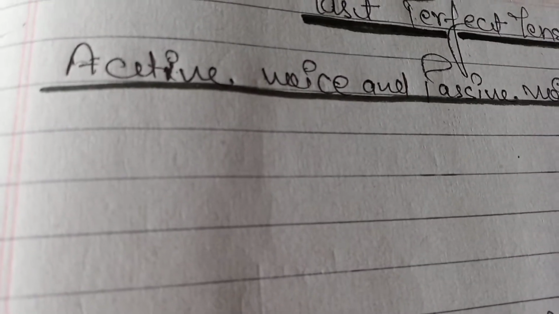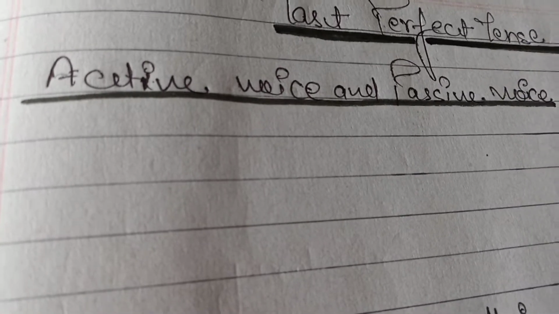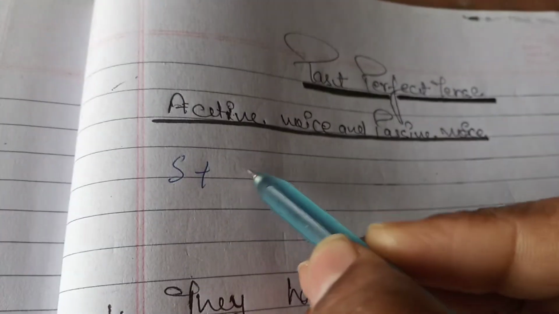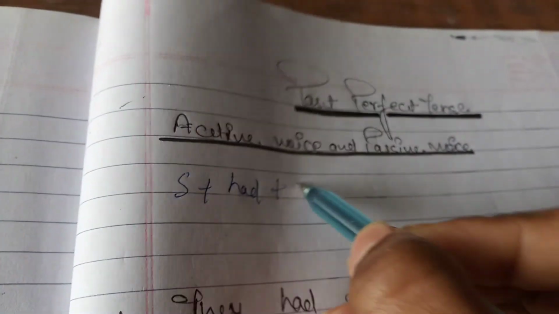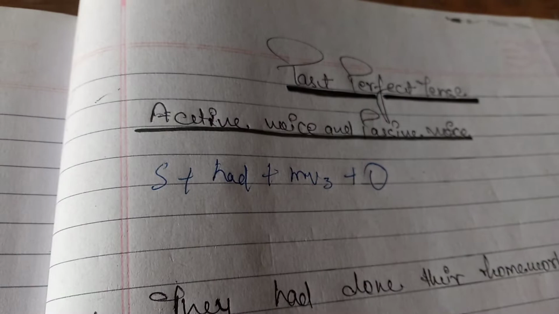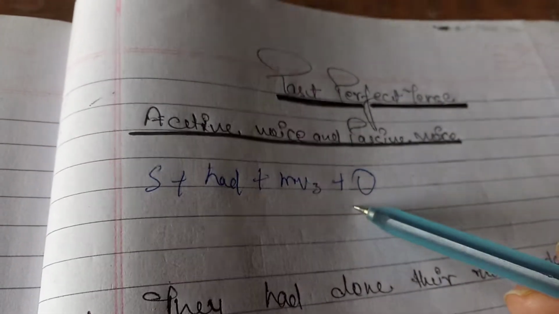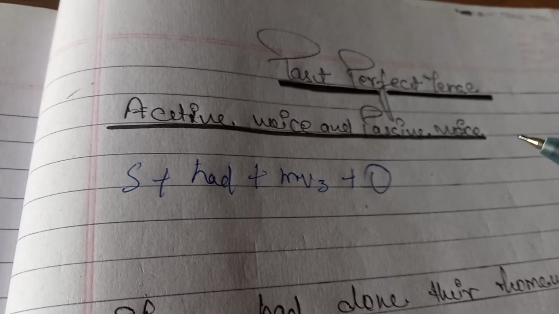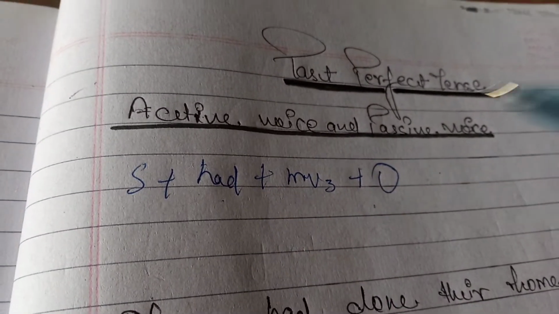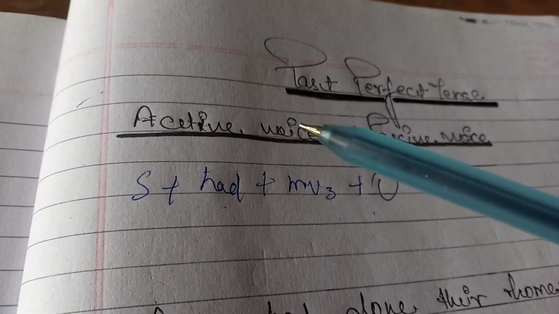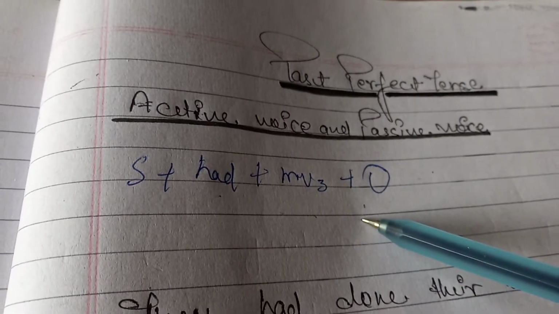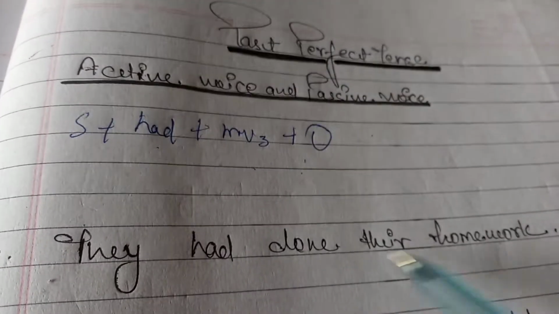If we find the structure: subject plus had plus MV3 plus object. This is a very simple formula for recognizing past perfect tense. The helping verb is had, whether the subject is singular or plural. Then the main verb will be in the third form, then the object. Like, they had done their homework.